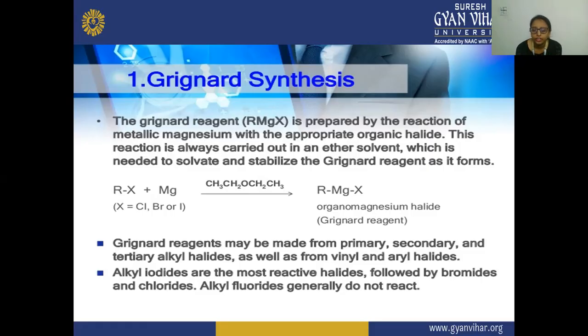The Grignard reagent may be prepared from primary, secondary, and tertiary alkyl halides, as well as from vinyl and aryl halides. Among the halogens, alkyl iodides are the most reactive halides, followed by bromide and chloride. But alkyl fluorides do not react. So here we have formed this Grignard reagent.